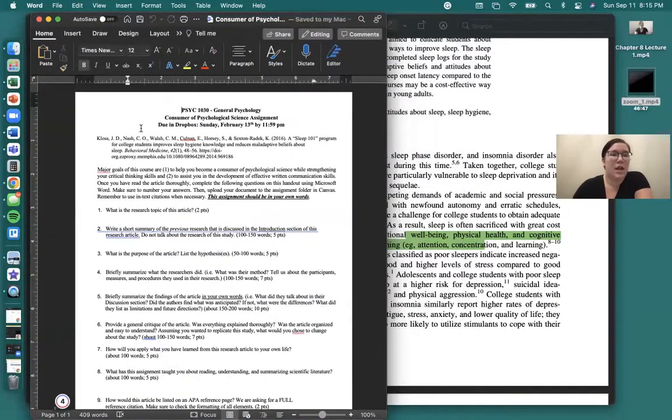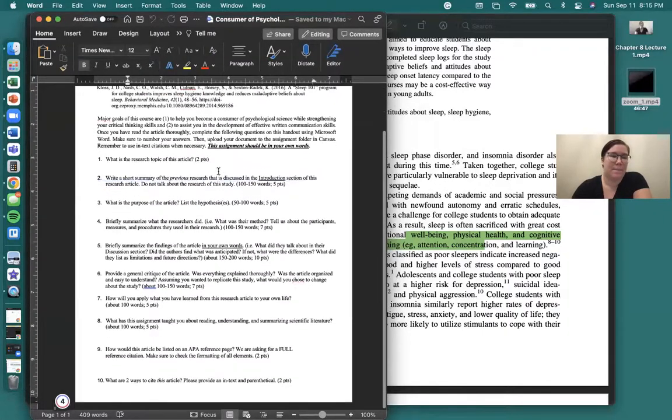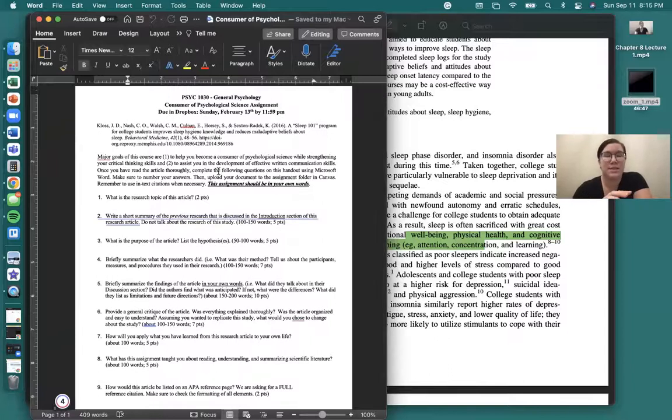Okay. So here is the document with the questions. You are going to just use this to type in. Up here, ignore this. This is going to have our due date on it, which is going to be the 19th. This is the APA citation for this article that you're going to be reading. This is just a blurb about the assignment. You can read that on your own.